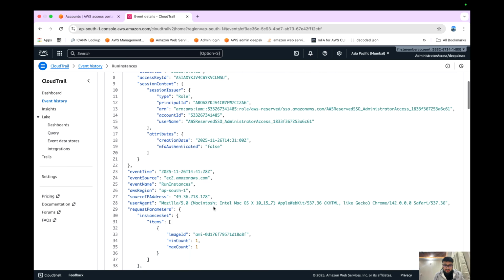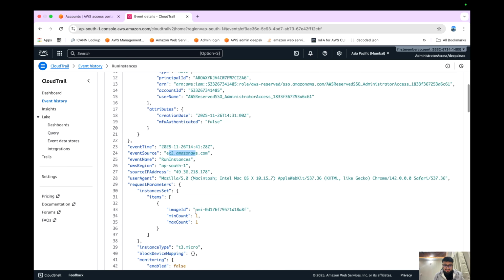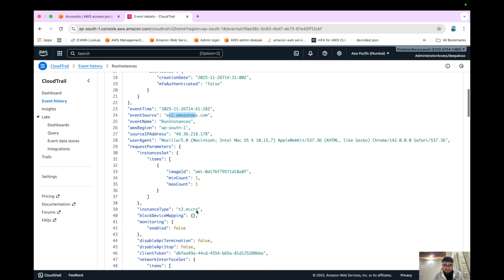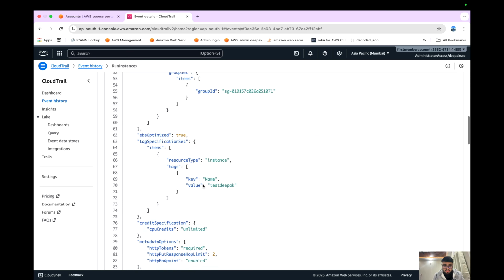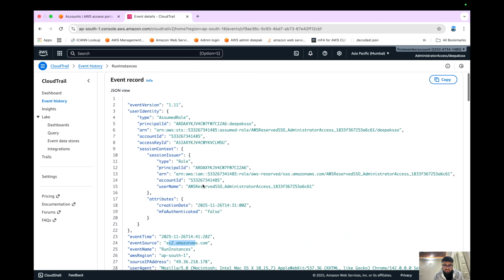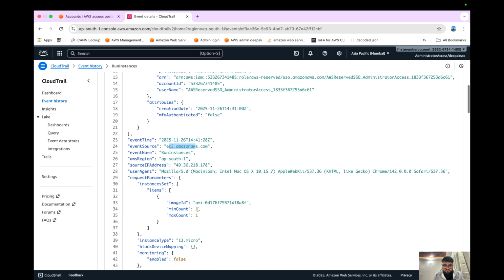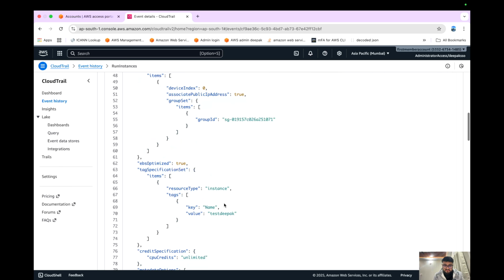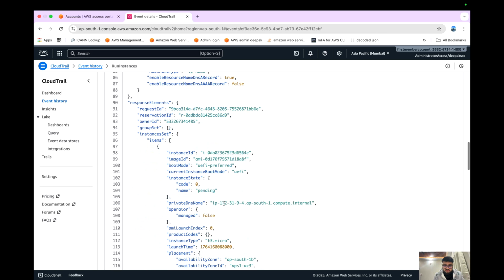That's good. EC2.Amazon event source. Now let's see what's the instance ID. There should be somewhere the instance ID under the attributes. Okay. The AMI ID is the image that we have taken. That's fine. Yeah, this is the instance ID under the response element. Okay, let me check the instance ID. Yep, 6 ending with 64E.